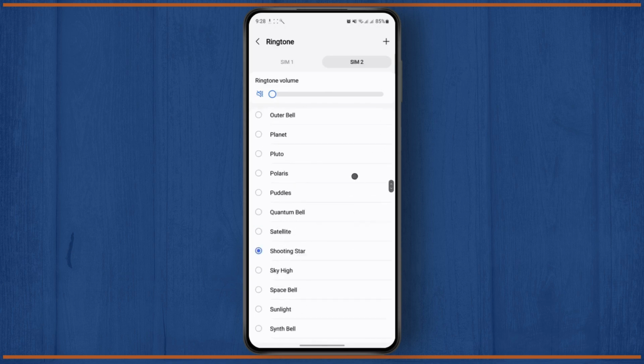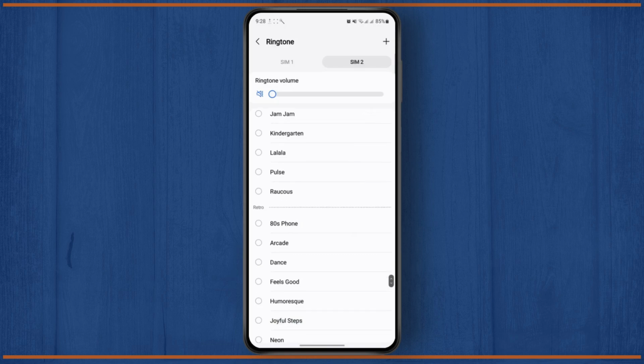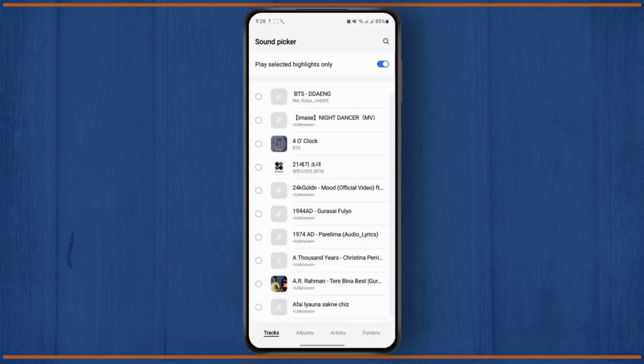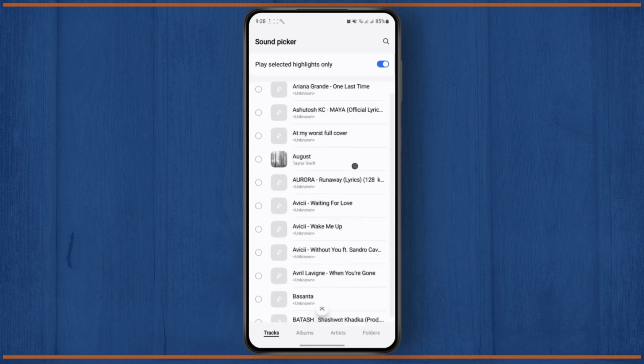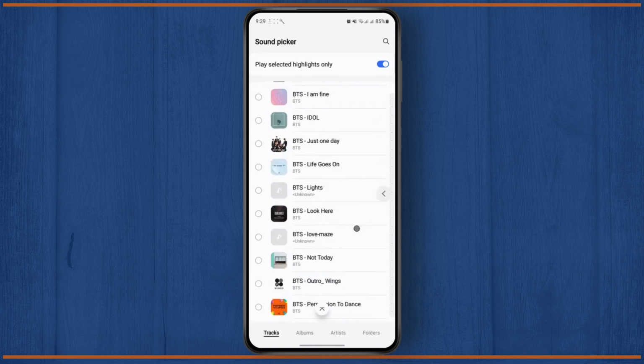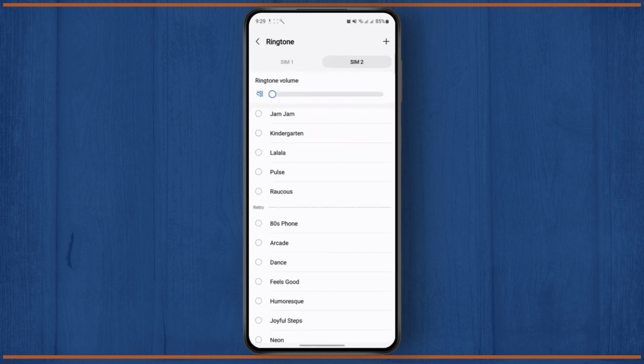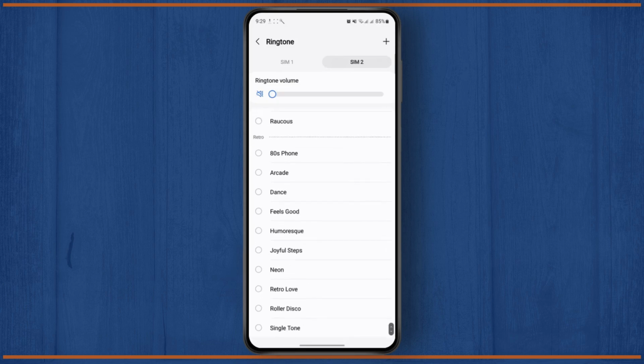But what you can also do is add a ringtone from your media. So tap on the plus icon at the top right corner and then select any song or any audio that you have saved on your device. So after doing this, you should be able to select a different ringtone.